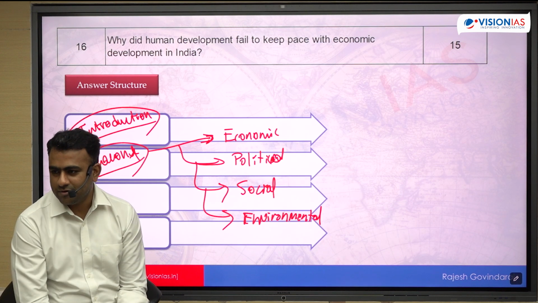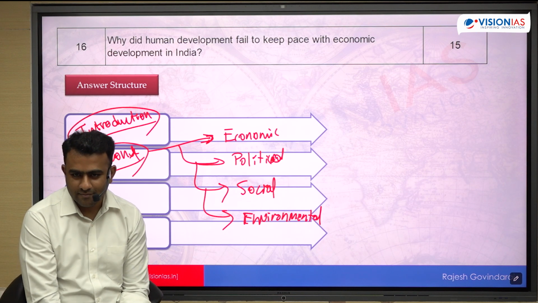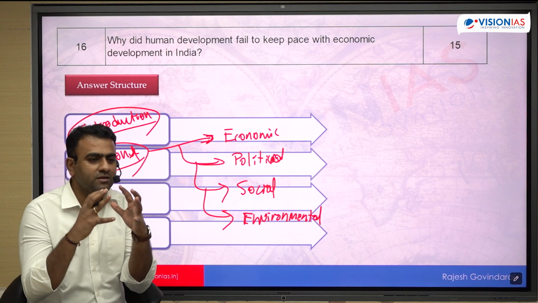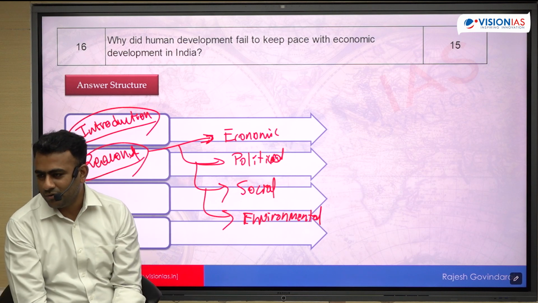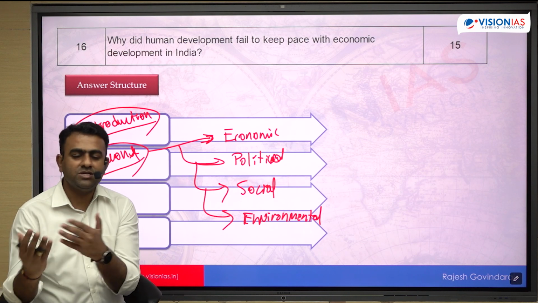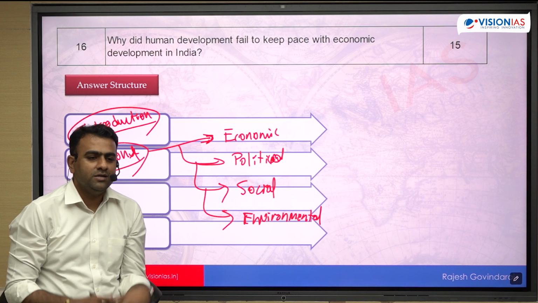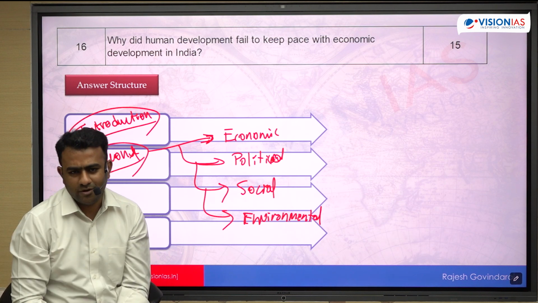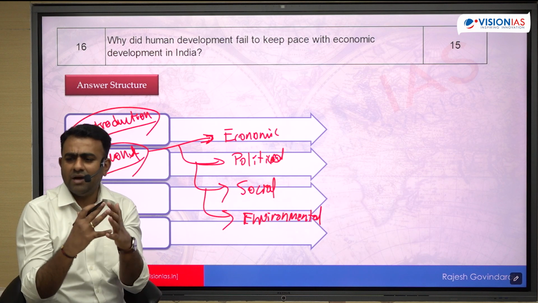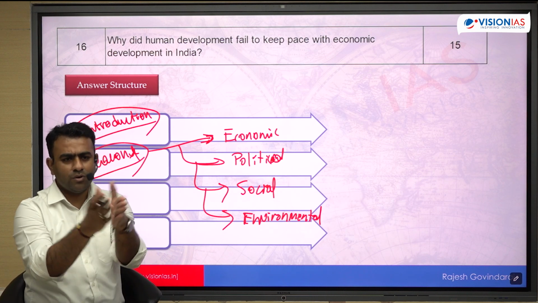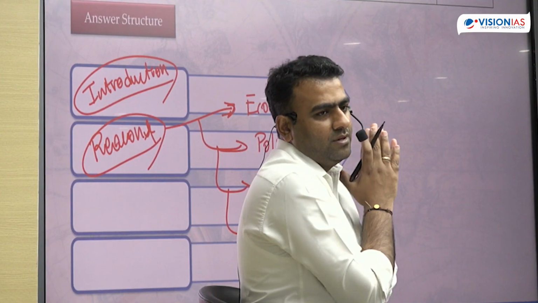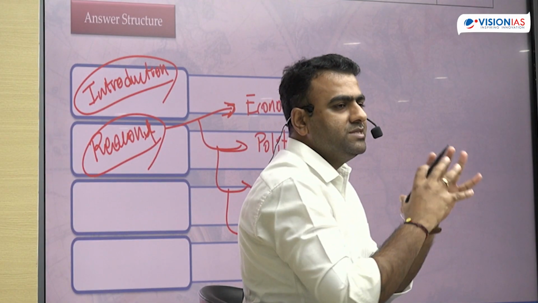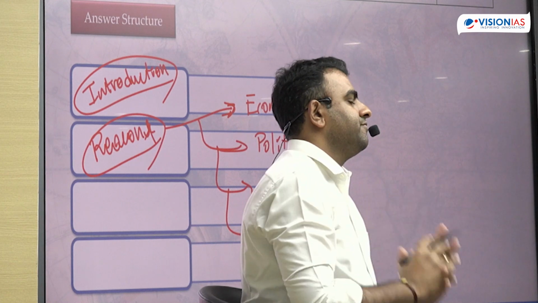In geography, we have the concept of primate city, right? So major cities are the centers of economic development, whereas we have huge population in rural areas. जहाँ पर population है वहाँ पर ज़्यादा economic development नहीं हो रहा है, जहाँ पर कम population है वहाँ पर बहुत ज़्यादा development हो रहा है. Of course, urban areas have a good amount of population, but compared to the overall population of India, this is very less. The concentration of economic activities is more in the urban areas.